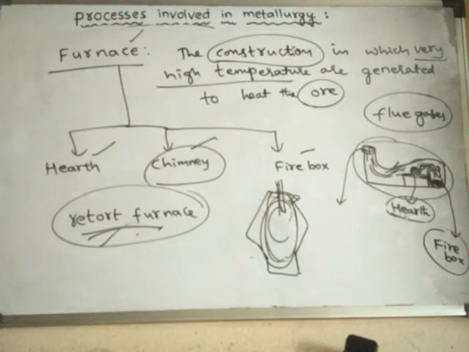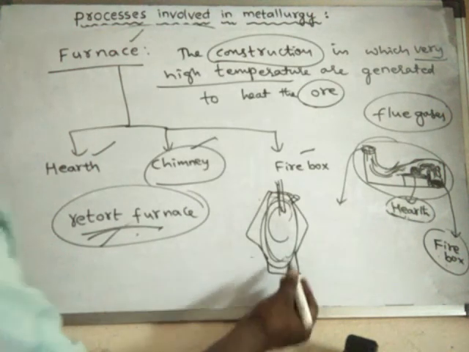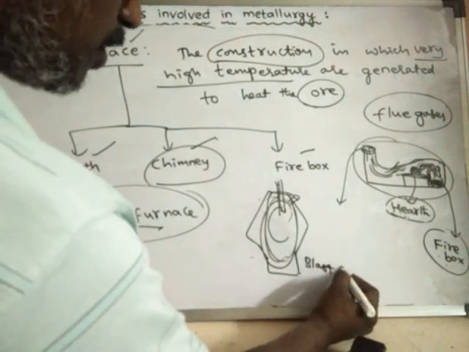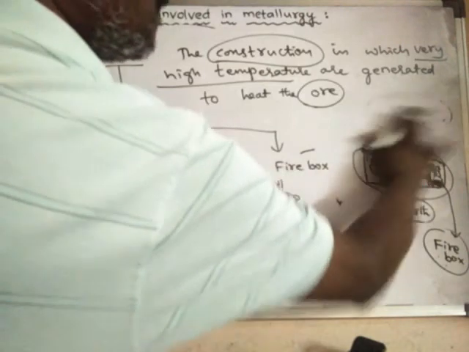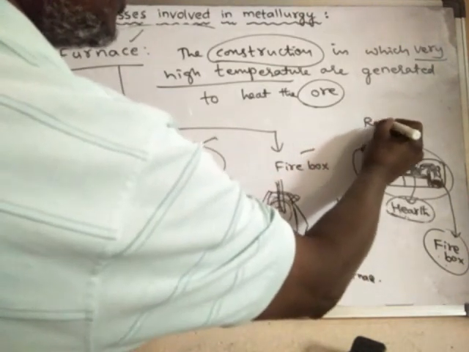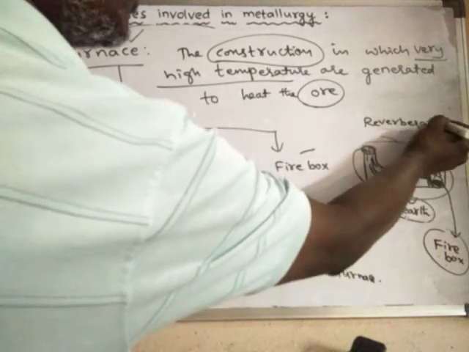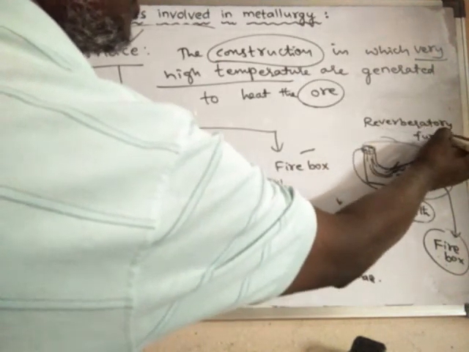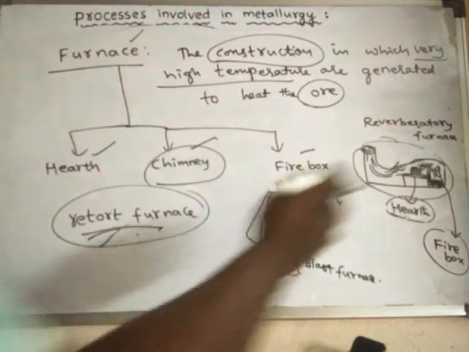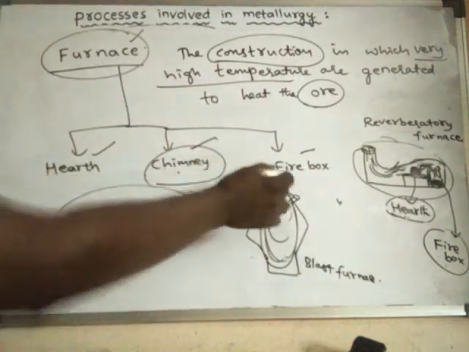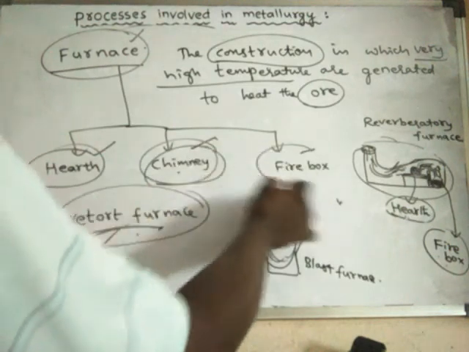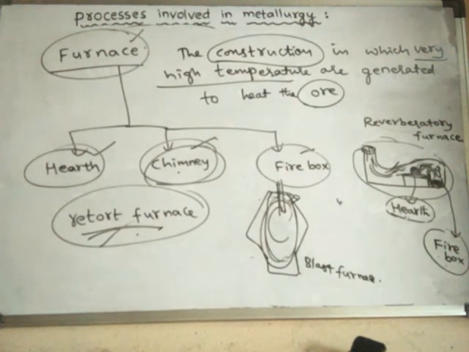Like this, there are different types of furnaces. This is the blast furnace. This is the reverberatory furnace. Generally, any furnace has three parts known as the hearth, chimney, and firebox. So this is all about the things related to metallurgy.